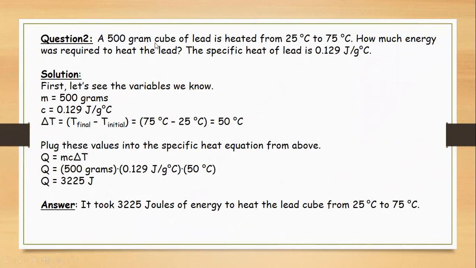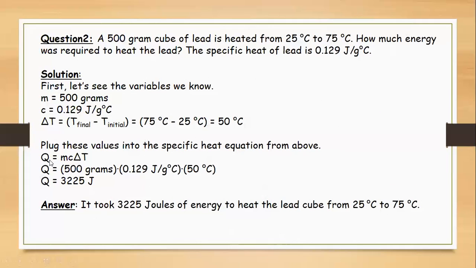Question 2. A 500 gram cube of lead is heated from 25 to 75 degrees Celsius. How much energy was required to heat the lead? The specific heat of lead is 0.129 joules per gram centigrade. Okay, all the units are given in gram and centigrade, so I'm going to continue with that. Mass is 500 grams, specific heat of the lead is 0.129, and the change in temperature from 25 to 75 is 50 degrees Celsius.